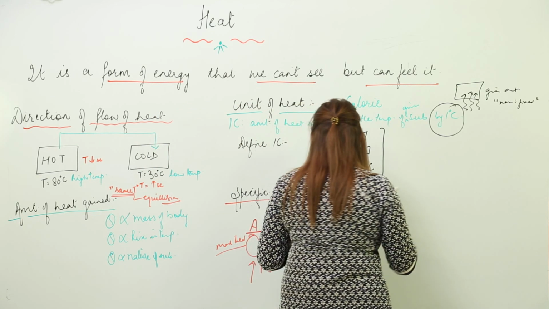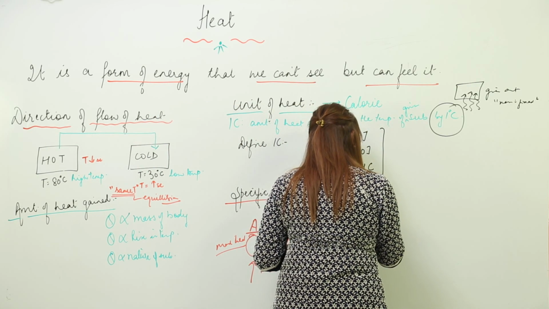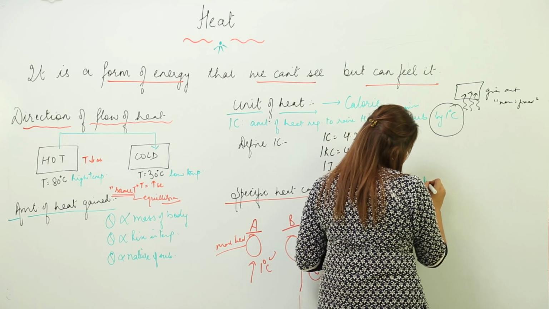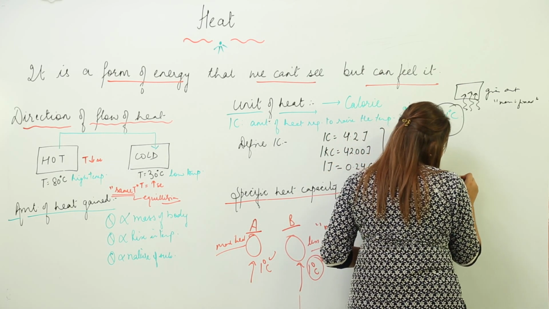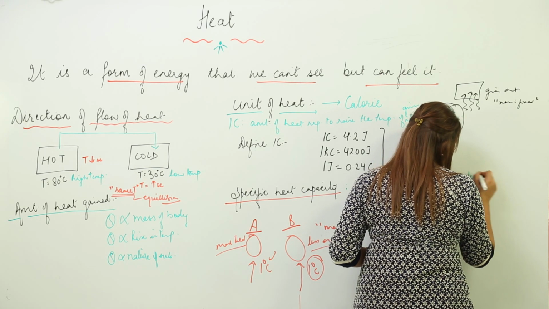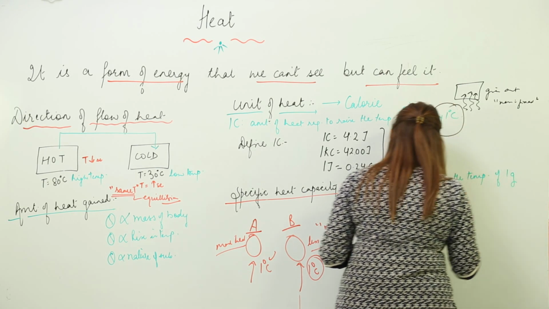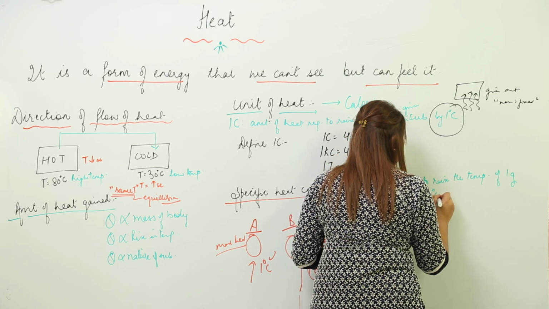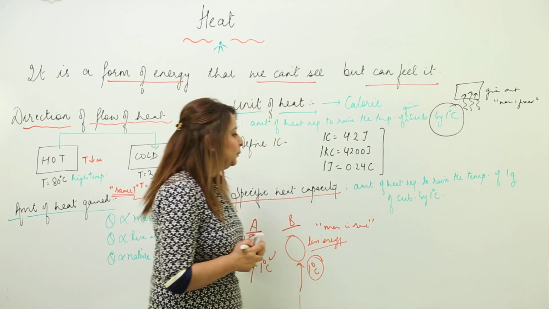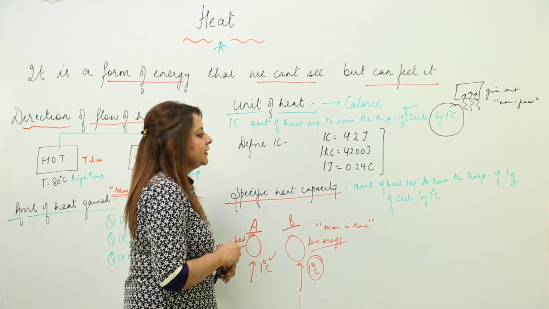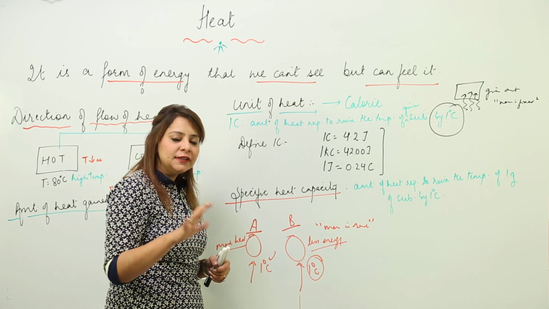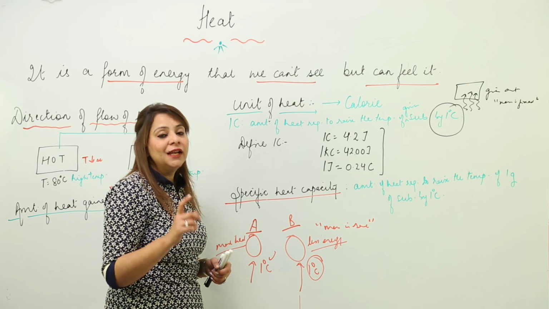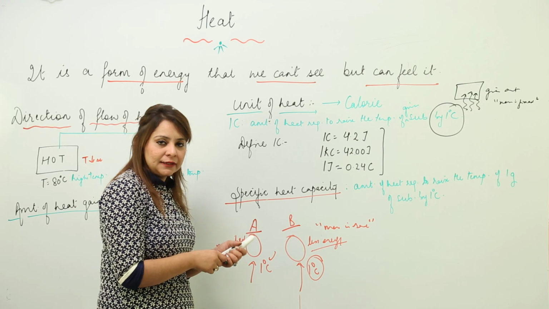So specific heat capacity is the amount of heat required to raise the temperature of 1 gram of substance by 1 degree Celsius. It is for the same amount of mass, that is 1 gram, and it is different for different substances.